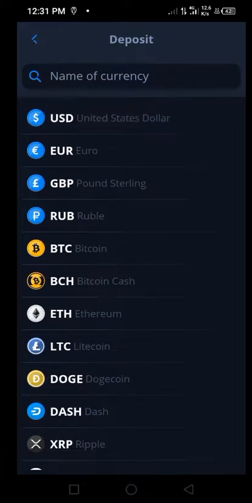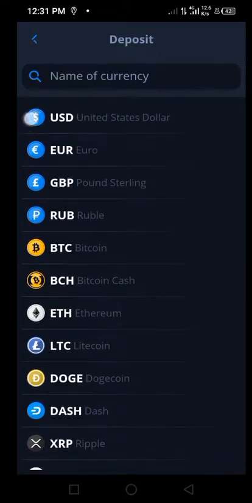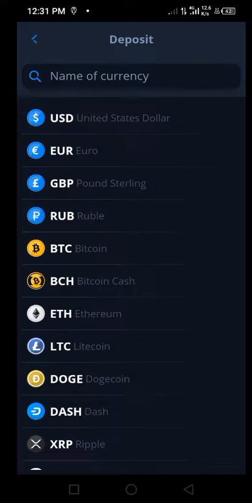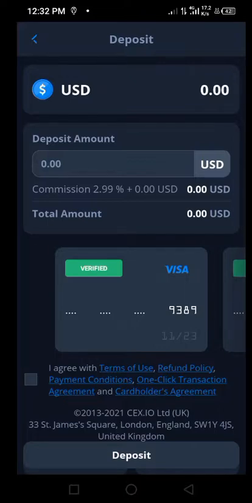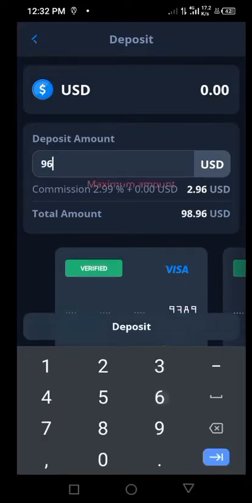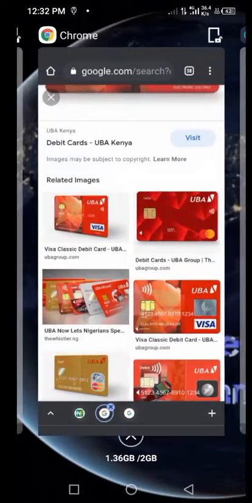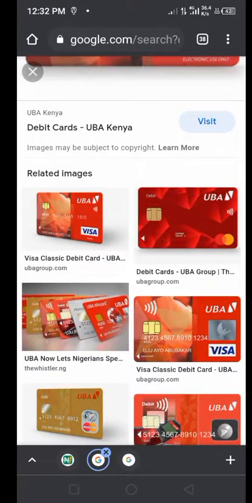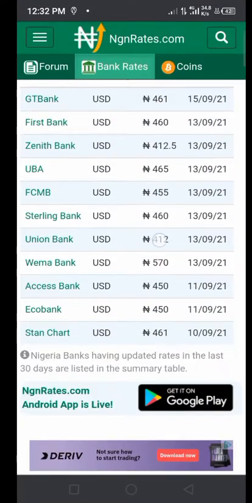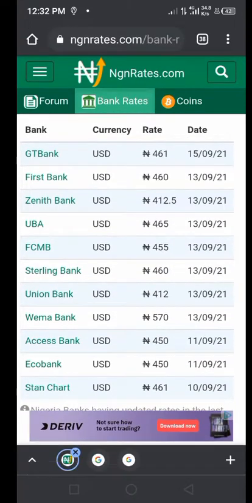Dollar. All right, your bank is going to charge you a dollar and they are going to credit this merchant, which is ses.io. They credit ses with the equivalent amount of dollars you needed on this platform, assuming 96, and then they are going to charge the Naira equivalent based on their currency exchange rates, which we have here. All right, depending on the bank you're using.